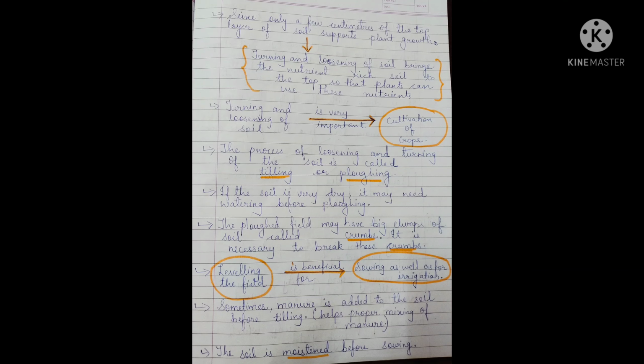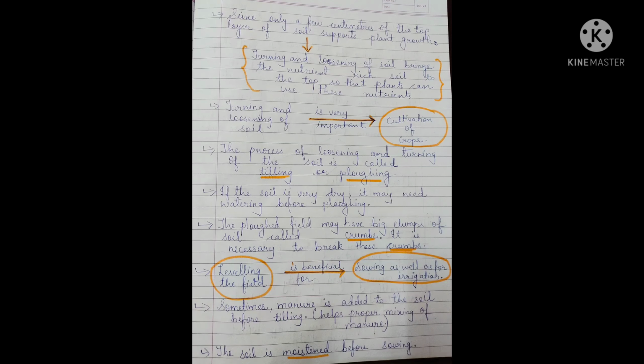Soon after that, the next point is that turning and loosening of the soil is very important for the cultivation of the crop. If we do not loosen the soil, then the soil will be a little bit hard, so the seed which we are going to sow, the roots can't penetrate inside, they can't take the nutrients. So turning and loosening of the soil is very important.